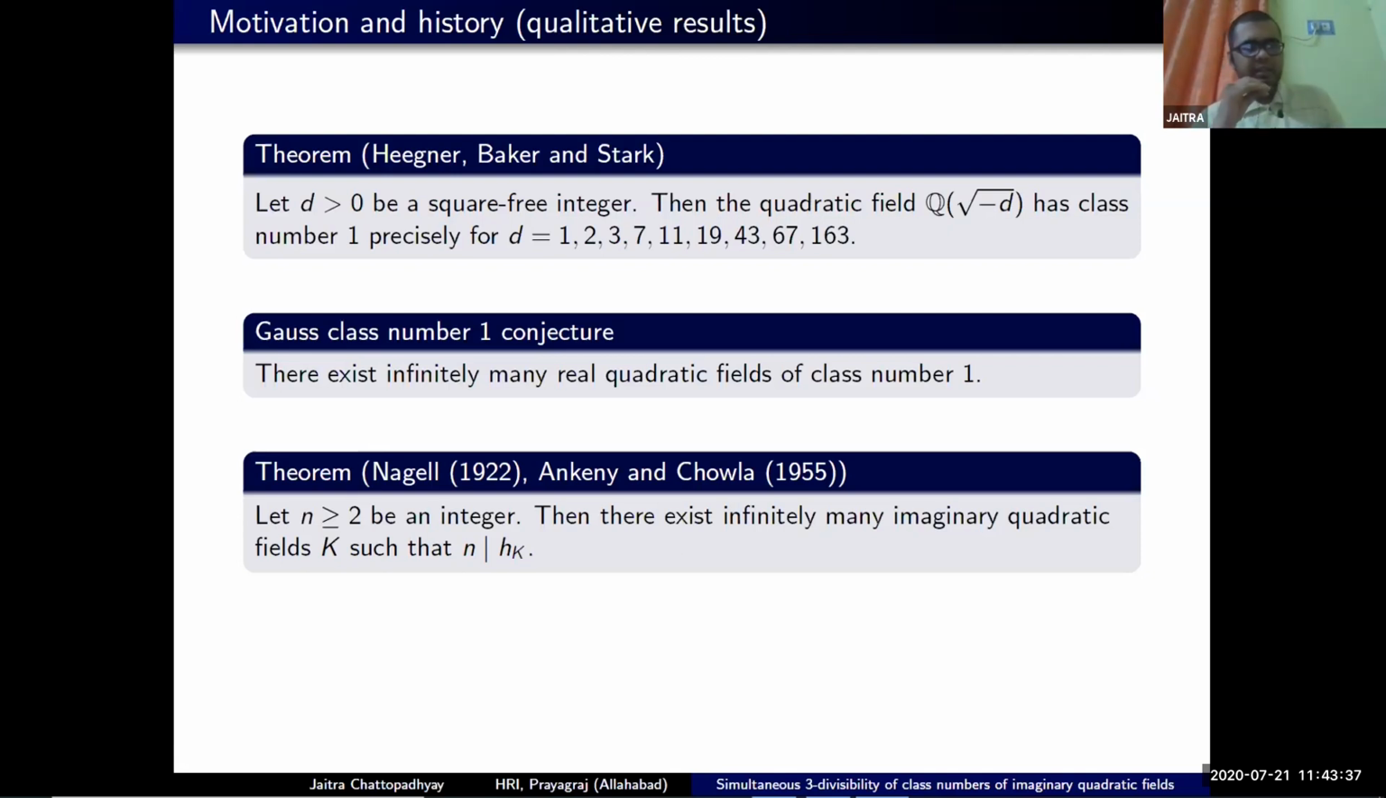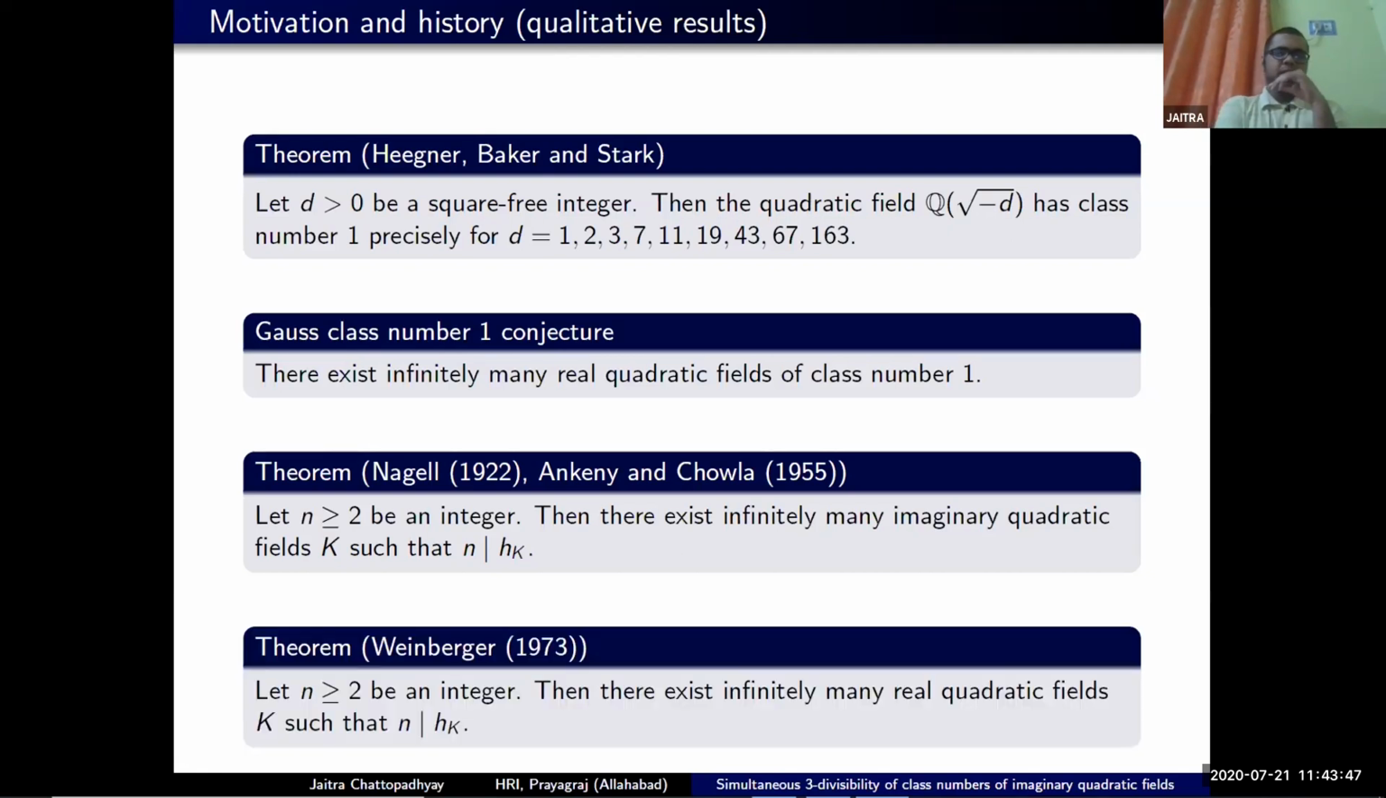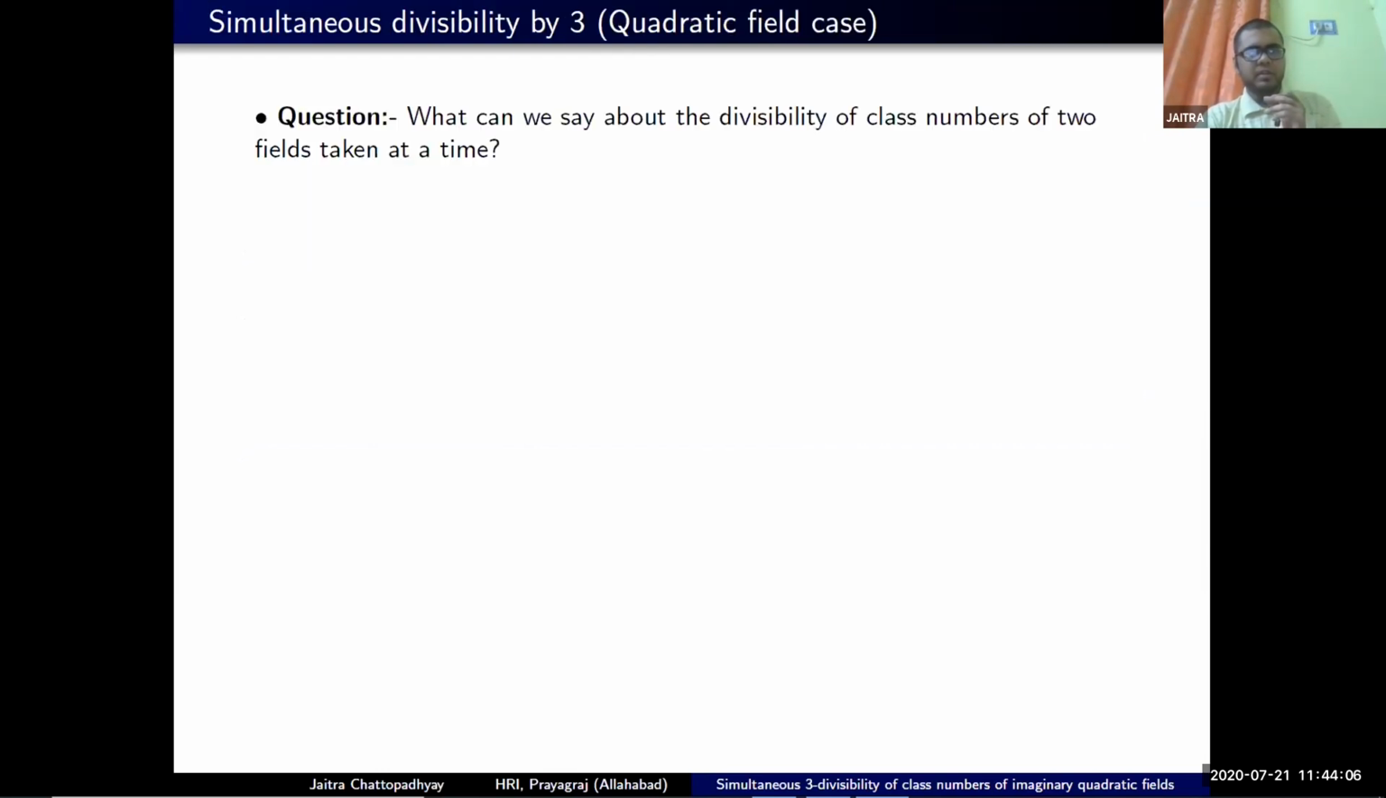For any integer n bigger than or equal to 2, there exist infinitely many imaginary quadratic fields with class number divisible by n. And by Weinberger in 1973, we also have the result for real quadratic fields. Given any integer n, there exist both real as well as imaginary quadratic fields with class number divisible by n. Now, the interesting question is, what if we consider the divisibility question of more than one number field taken together?